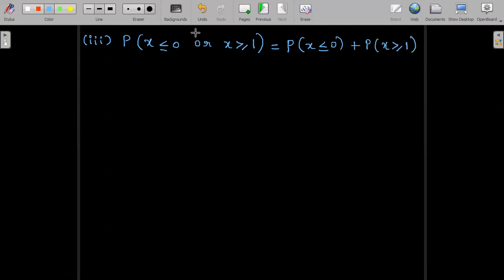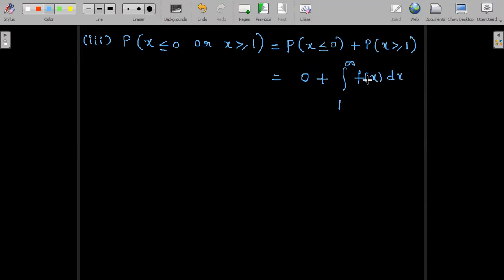As per our usual definition in theory concepts, we have learnt that or stands for the plus symbol. So that is why it is replaced by a plus symbol. And probability of x less than or equal to 0 means integral minus infinity to 0, which is 0 itself. So we can directly write it here. And the second integral will stand for integral 1 to infinity. Probability of x greater than or equal to 1 means 1 to infinity f of x dx.